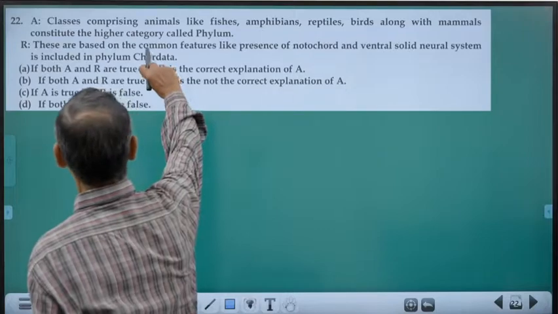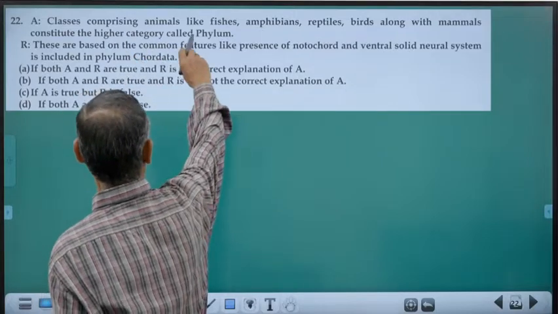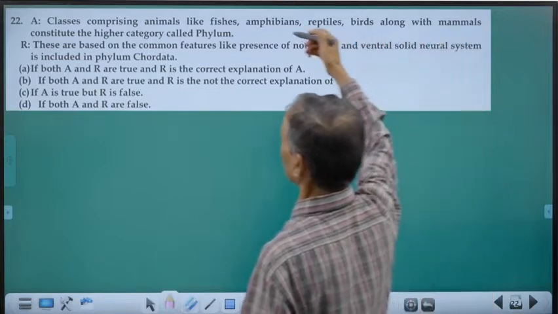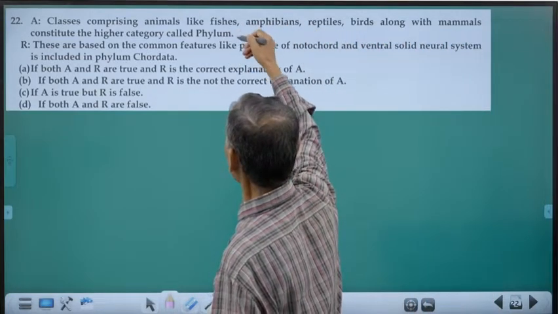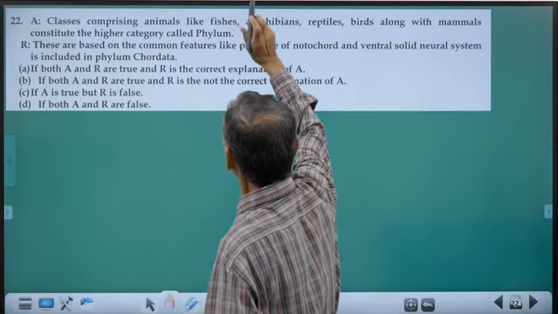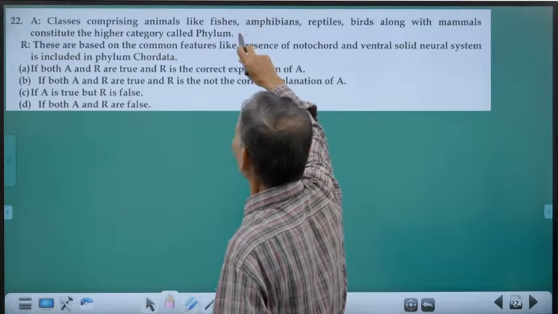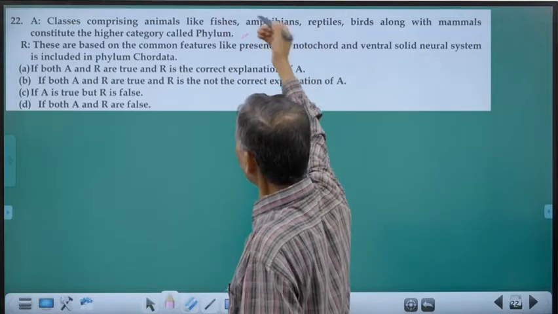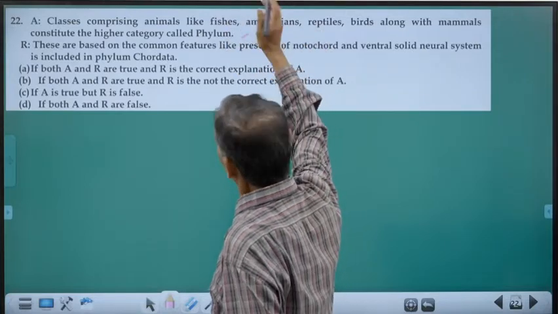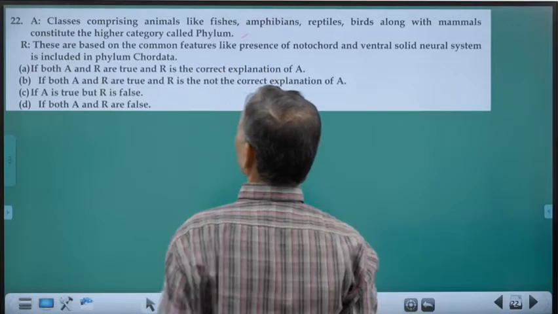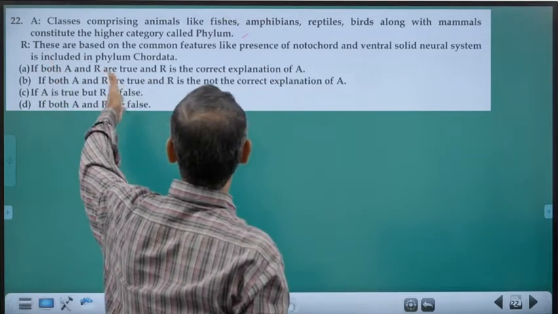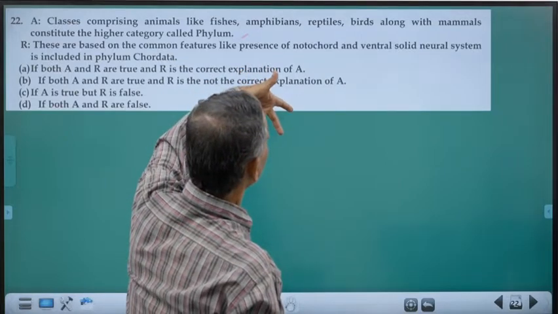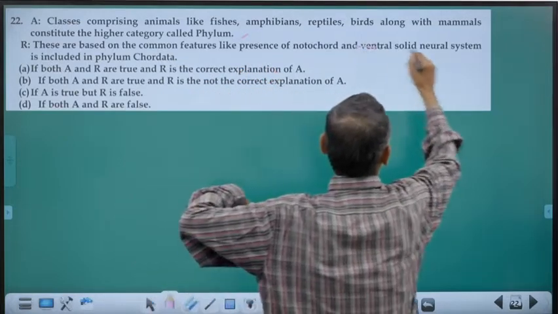Assertion: classes comprising animals like fishes, amphibians, reptiles, birds, along with mammals, constitute the higher category called the phylum. Fish are actually two classes, and together with amphibians they are all put under the phylum, which is a larger one. Reason: these are based upon common features like presence of notochord, ventral solid neural system. That's a wrong one.